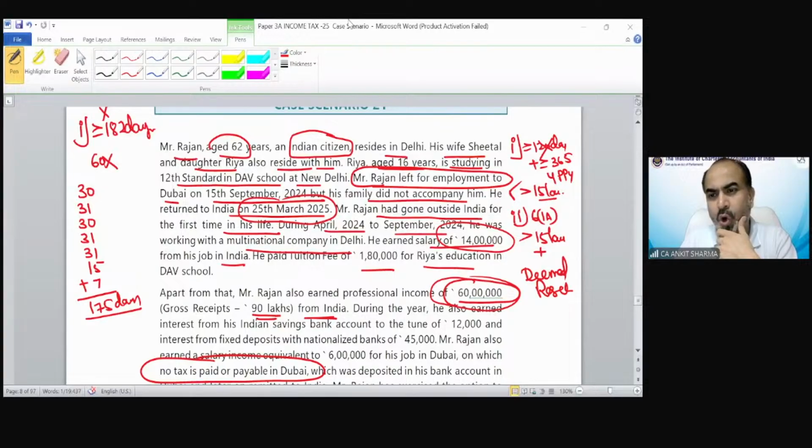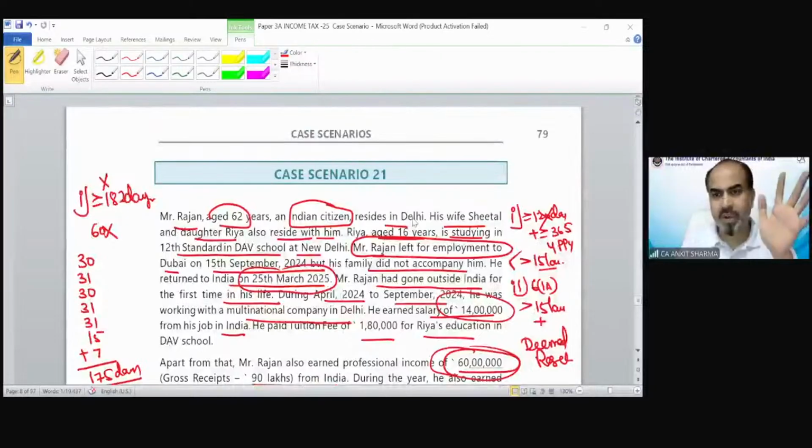So we have discussed all the scenario cases. The total number of case scenarios is 21, those relevant for your chapter number 1 and chapter number 2. We have gone through all those provisions, as well as we have solved RTP questions and MTPs, also series number 1, series number 2. So I believe after solving these numericals, you must have clarity regarding how to solve this kind of question in the examination. If you have any more query, you can ask me, students. Otherwise, we are going to close this session.